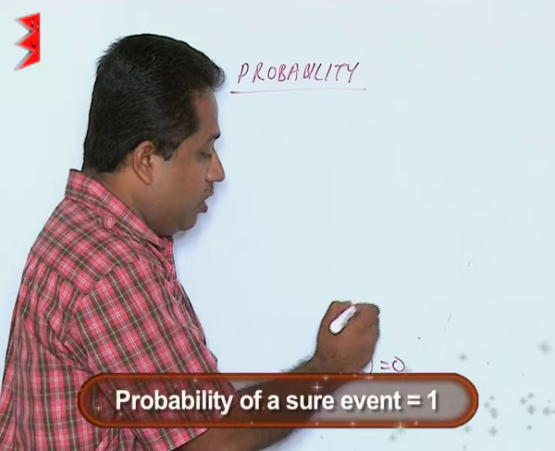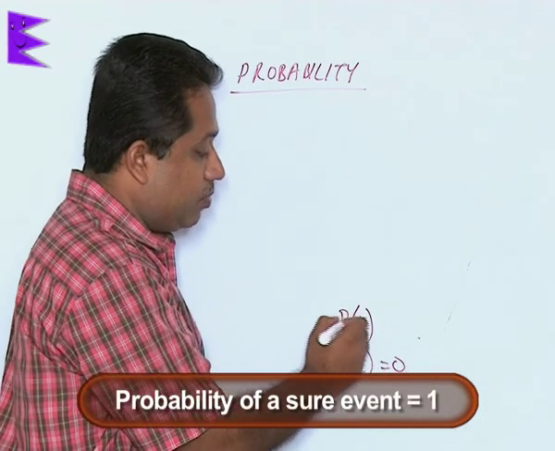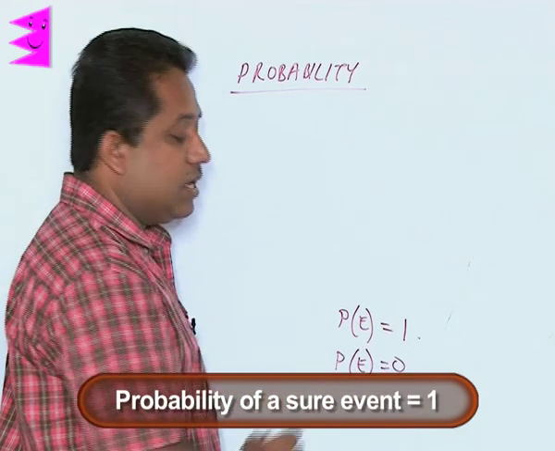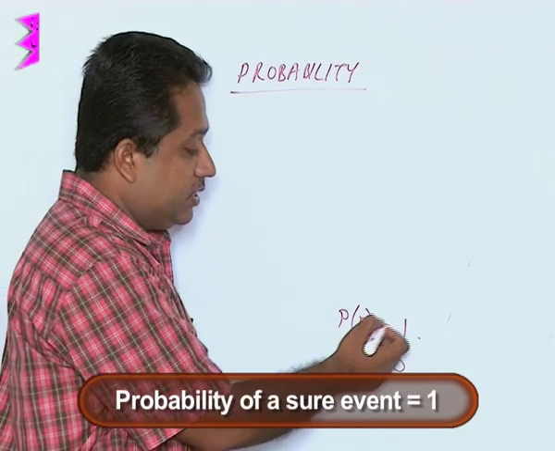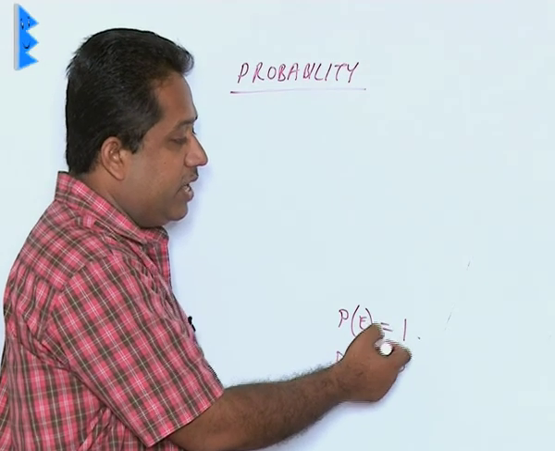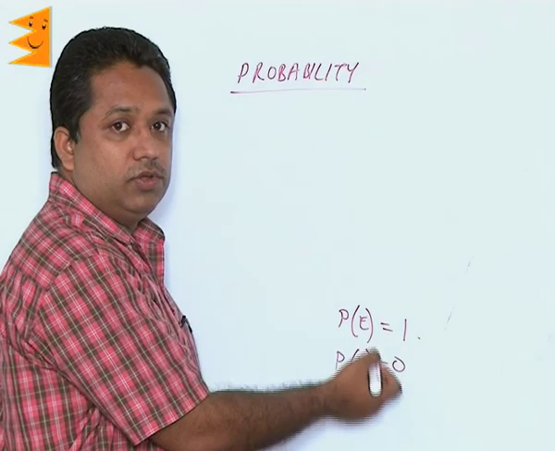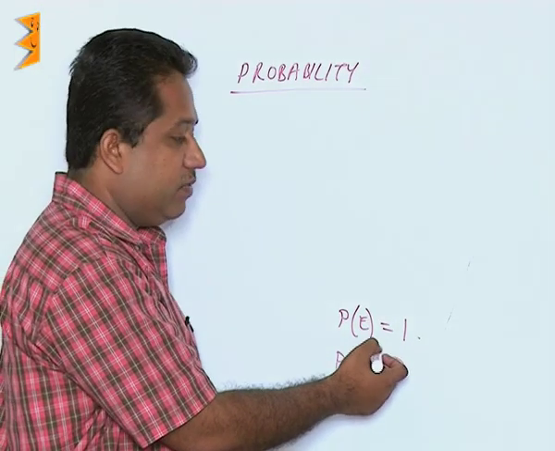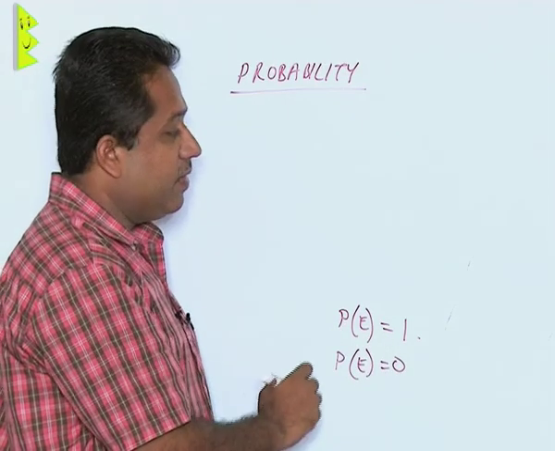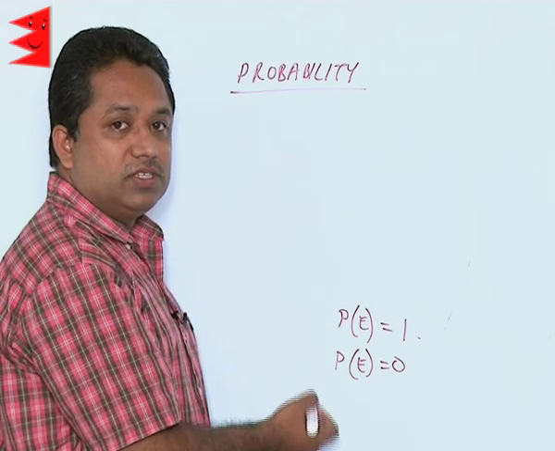The probability of a sure event, if we are 100% sure that it will occur, is taken as 1. So a sure event is 1. For example, a sure event could be that if today is Monday, tomorrow is Tuesday, or the number after 2 is 3.